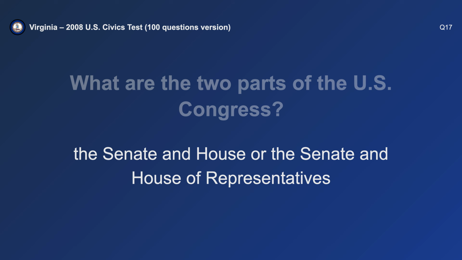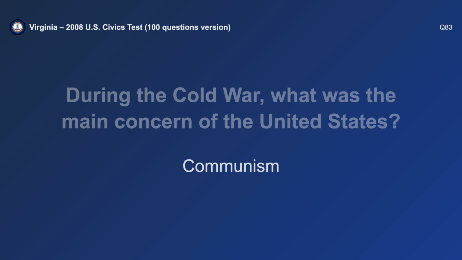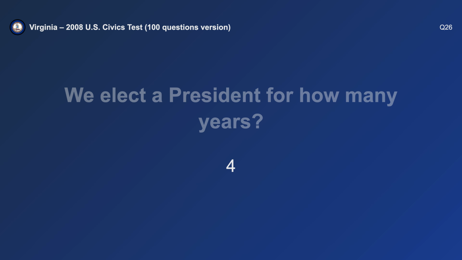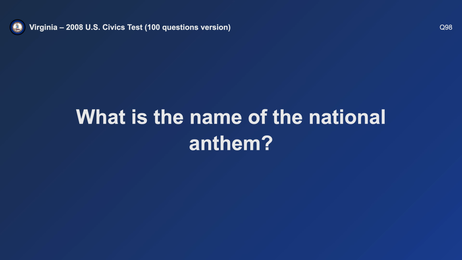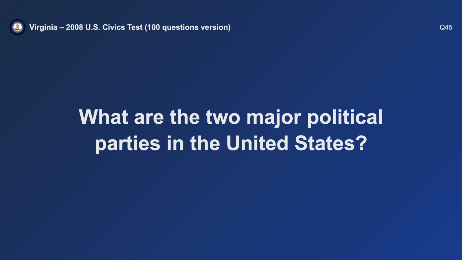The Senate and House. During the Cold War, what was the main concern of the United States? Communism. We elect a president for how many years? 4. What is the name of the national anthem? The Star-Spangled Banner.